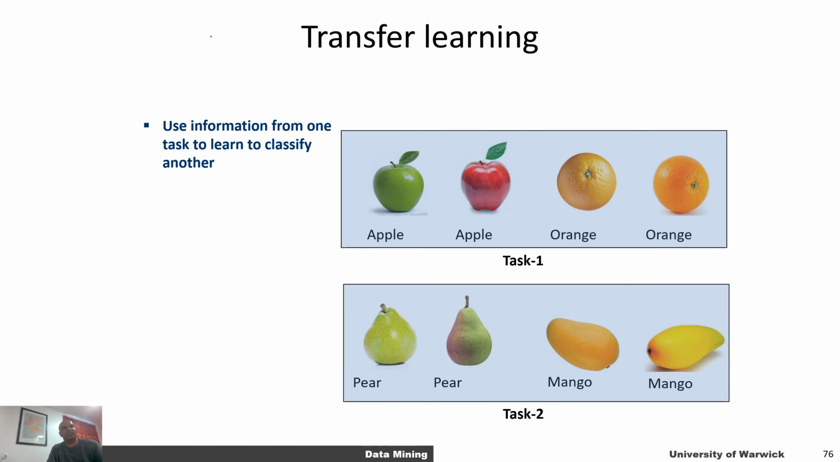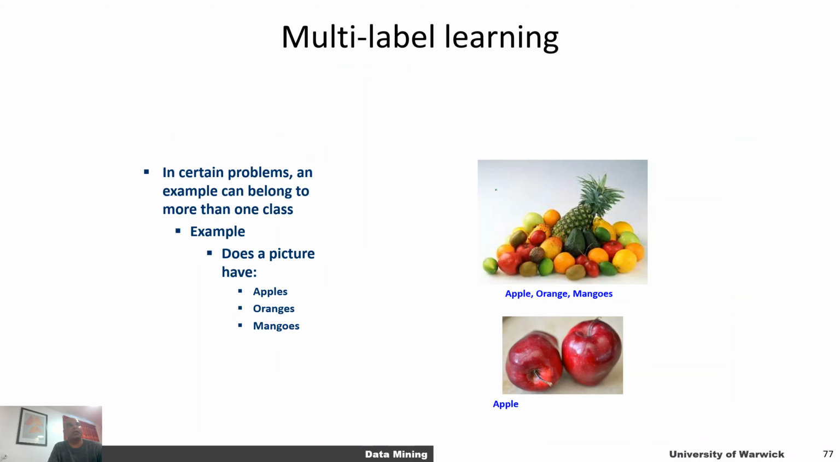There's another problem called transfer learning, in which you train a machine learning model to solve one task, let's say apples versus oranges, okay? And you use this machine learning model or the features that are extracted by this machine learning model to solve another related task, let's say pear versus mango classification. Okay, so using information from one task to classify another is called transfer learning, and this is typically used in deep neural network models that we're going to talk about soon. You can also have multi-label classification, right?